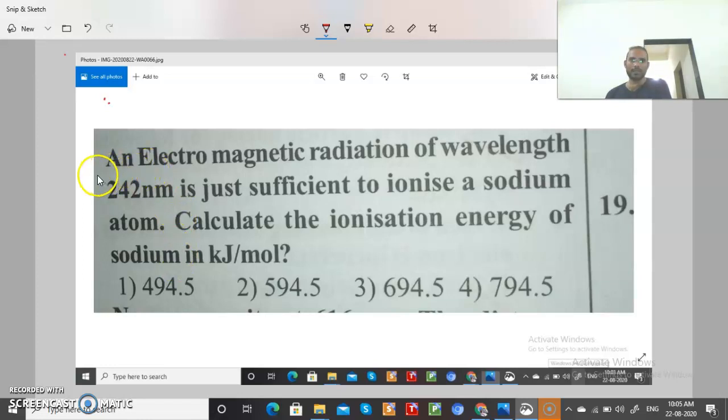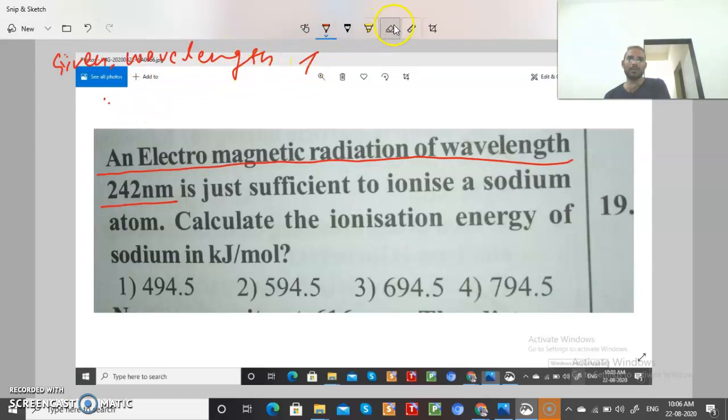The question is: an electromagnetic radiation of wavelength 242 nanometer. So first of all, let us write what is given. Given wavelength, students. You know what the meaning of wavelength is: wavelength means lambda. So lambda is equal to 242 nanometer.